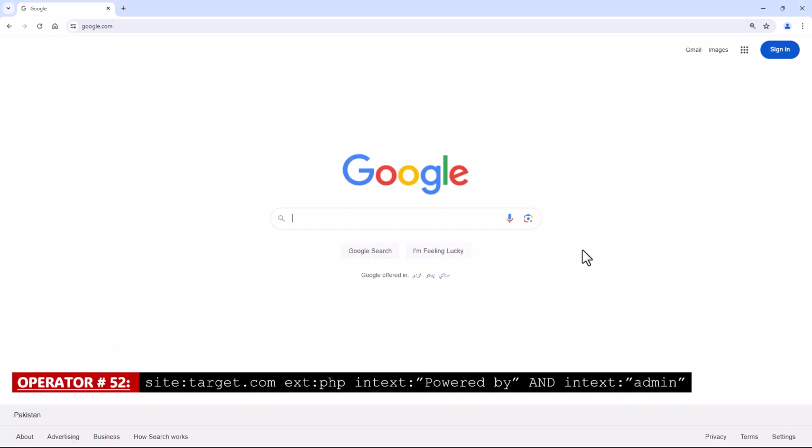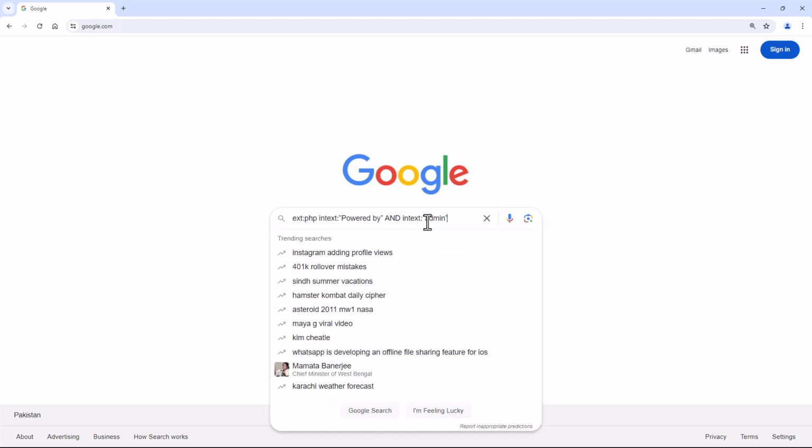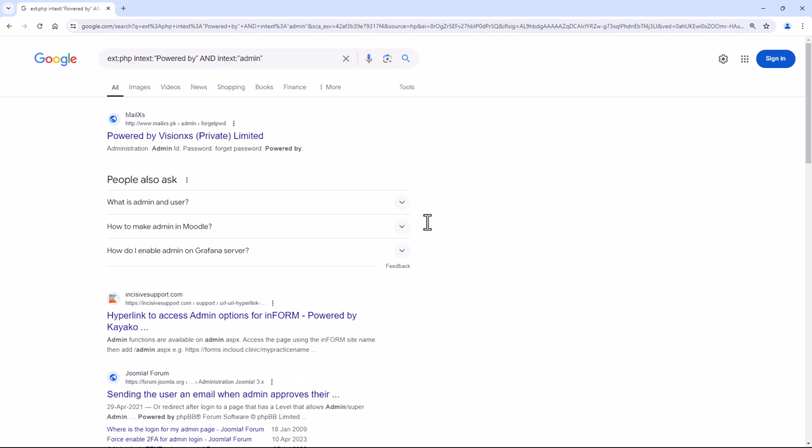Operator number 52. Site with the combination of extensions. This Google Dork will search for administrative pages of PHP powered websites which may have vulnerabilities that can be exploited by hackers.